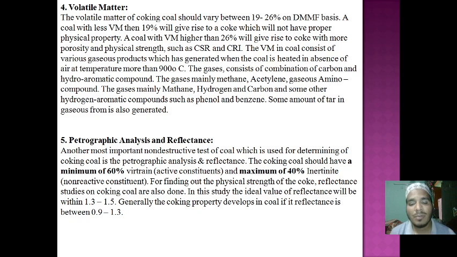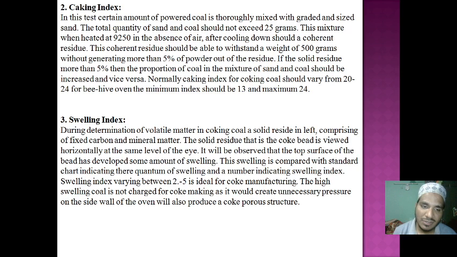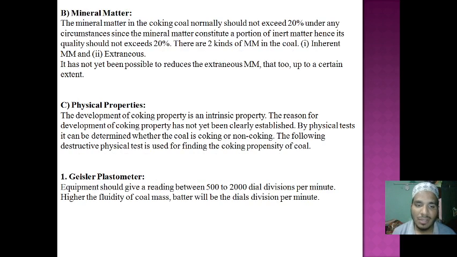Generally the cooking coal reflectance is 0.9 to 1.3. While making any cooking coal in that section, the reflectance value is 0.9 to 1.3. But in the case of a power plant, the value is 1.3 to 1.5. This is petrography. So these are the 5 tests to know the physical properties of coke, how coke is produced from coal in the manufacturing structure.